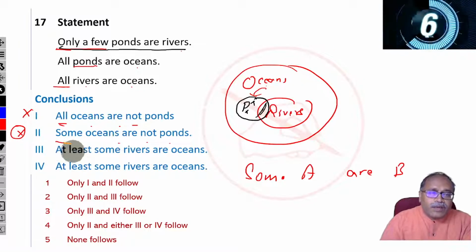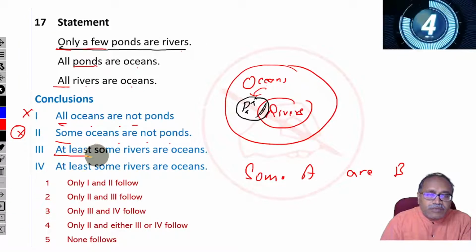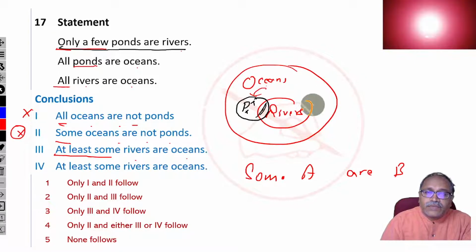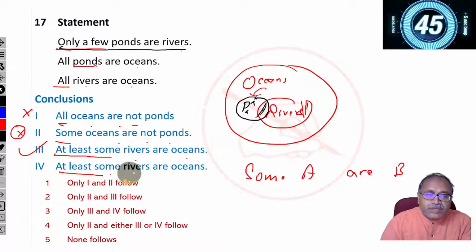Okay. The next, at least some is nothing but some. Some rivers are ocean. Obviously, all rivers are ocean. Therefore, some rivers are ocean. Yes, that is correct. Next one. At least some is nothing but some. Some rivers are ocean.